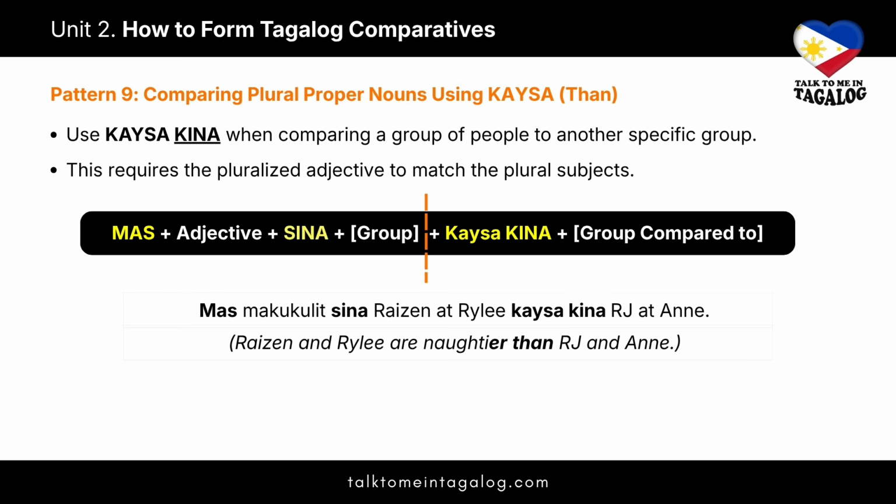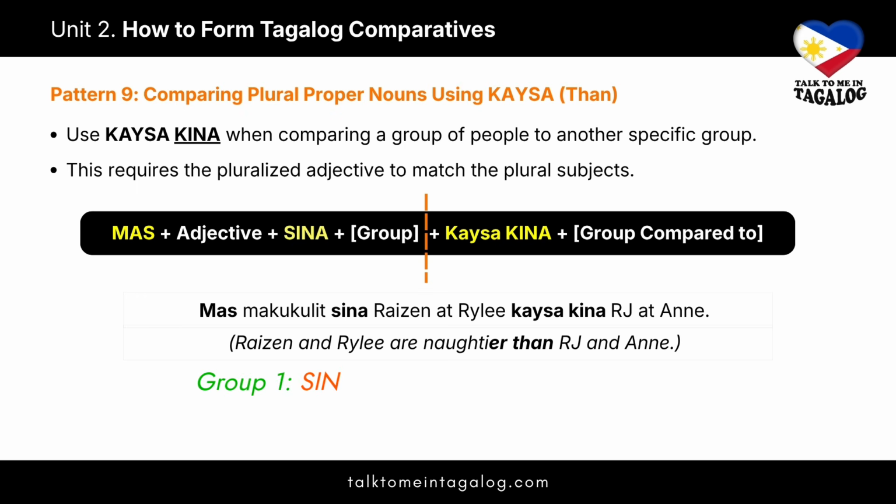Mas makukulit sina Ryzen at Riley kaysa kina RJ at Ann. Meaning, Ryzen and Riley are naughtier than RJ and Ann.